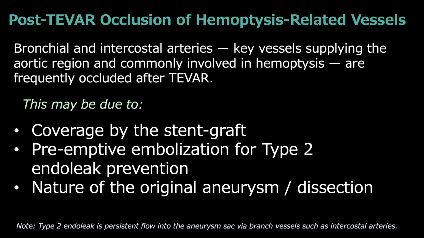Let's move on to the discussion. Bronchial and intercostal arteries, key vessels supplying the aortic region and commonly involved in hemoptysis, are frequently occluded after fever. This may be due to, first, coverage by the stent graft, second, preemptive embolization for type 2 endoleak prevention, third, the nature of the original aneurysm or dissection. What, then, becomes the source of hemoptysis after fever?